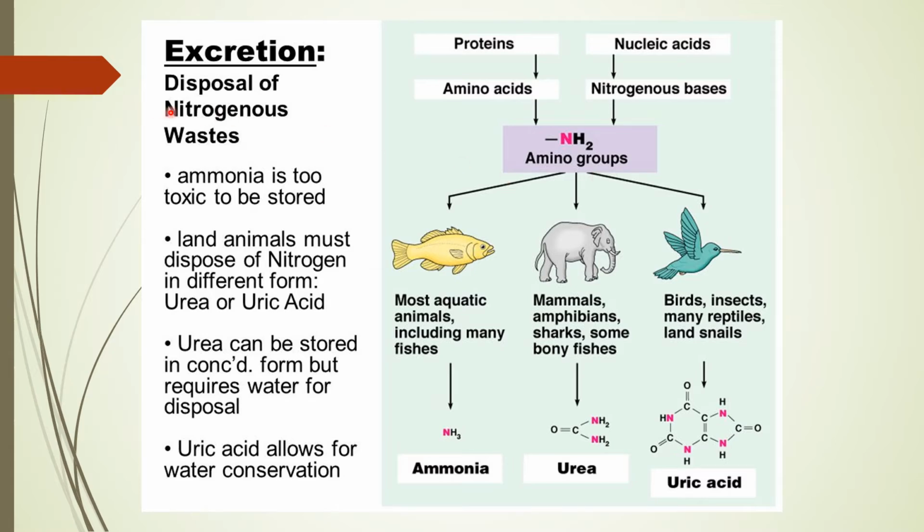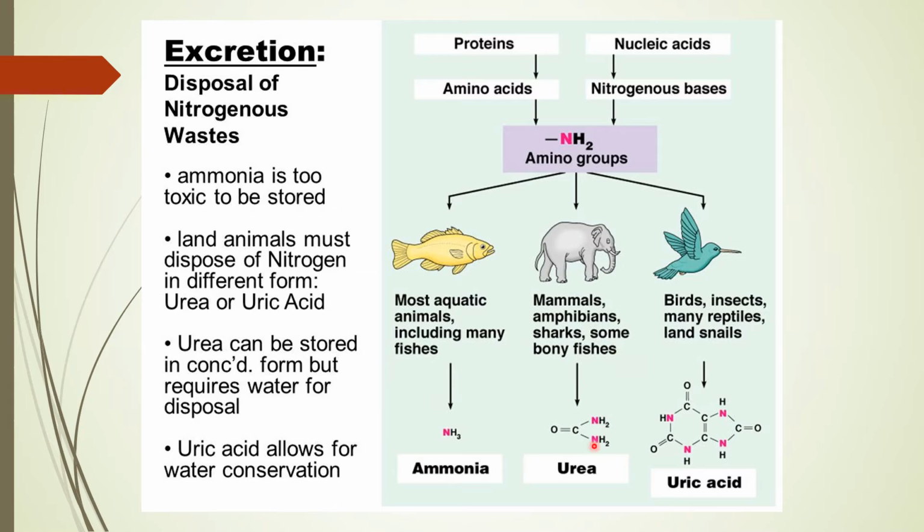How does this disposal of nitrogenous waste take place in different organisms? There are different ways and different compounds in which this waste goes out from different organisms. For example, fishes, mostly aquatic animals, when they release their nitrogenous waste, they always release it in the form of ammonia. Such animals are known as ammonotelic, right?